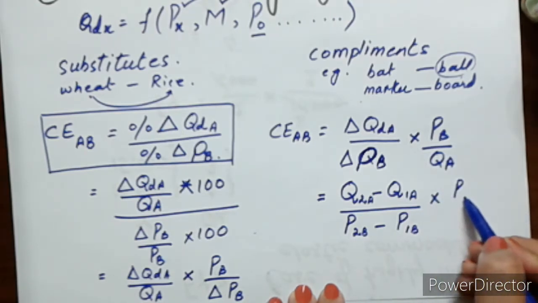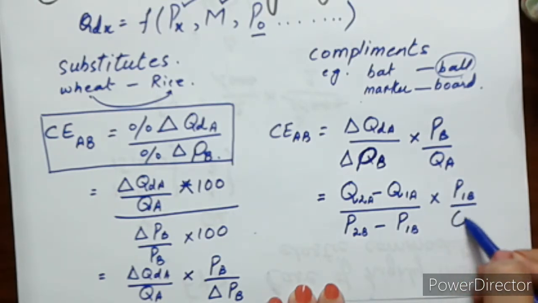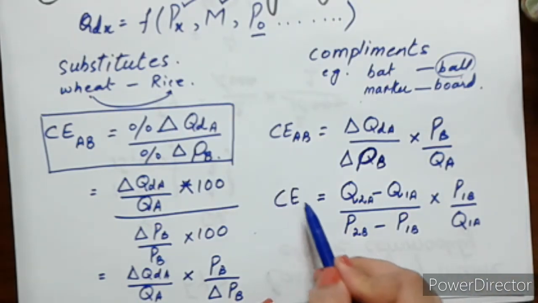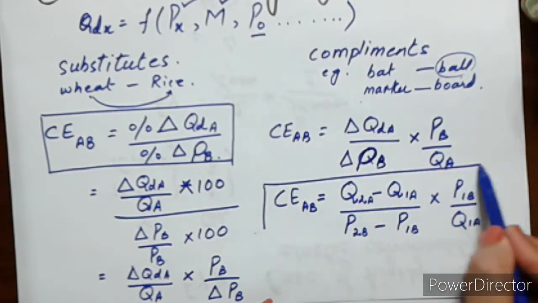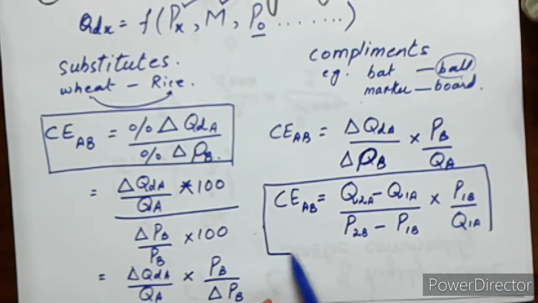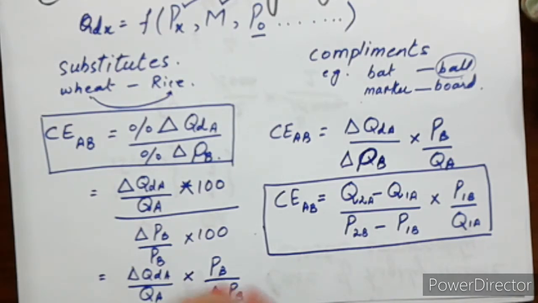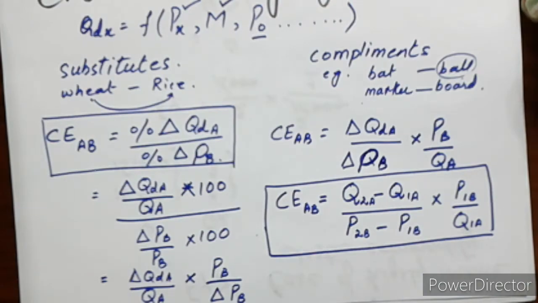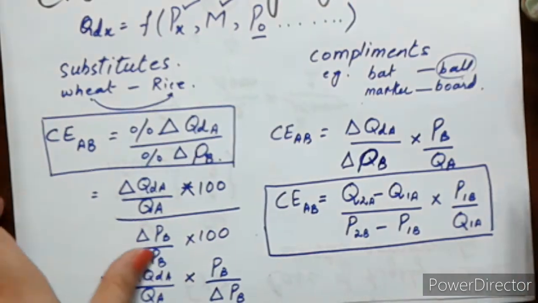This is the first price of commodity B, and this is the first quantity of commodity A. So this is the extended formula of cross elasticity between two commodities. Now let's calculate these cross elasticities. First we will solve an example for substitutes and then one example for complements.